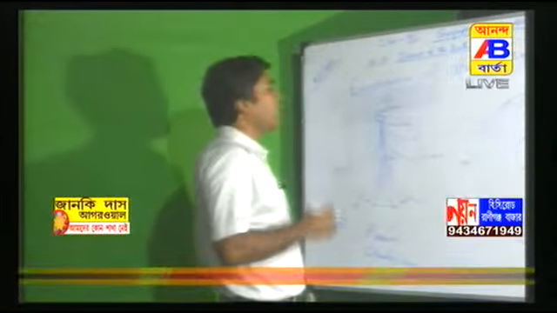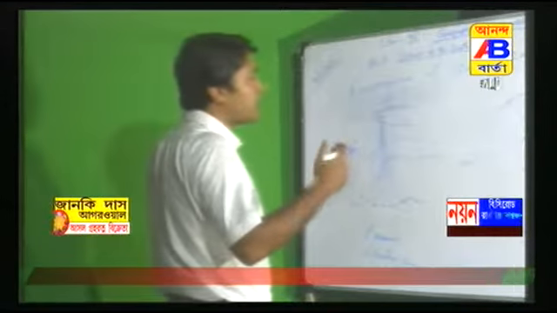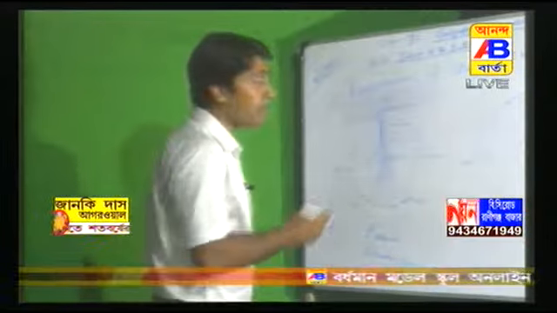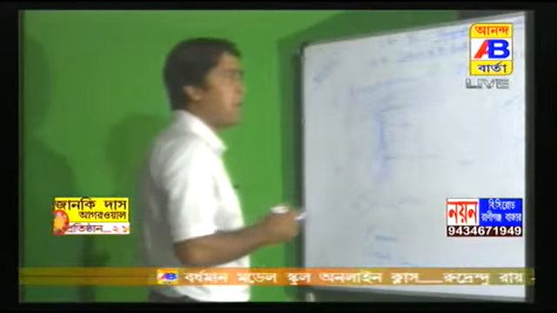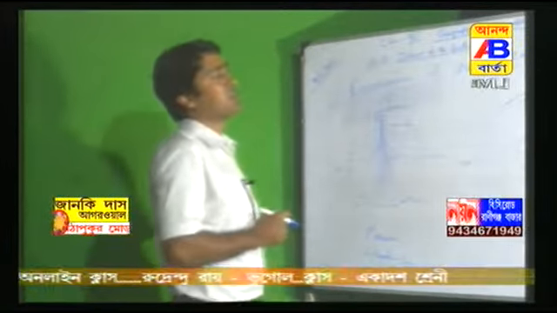And our second one, S wave, this is also a body wave, one type of body wave which reaches the surface after the P wave. S wave stands for secondary wave, and S wave only travels through solid material.